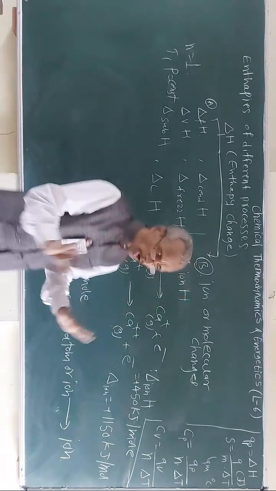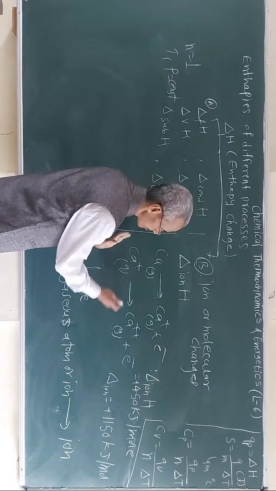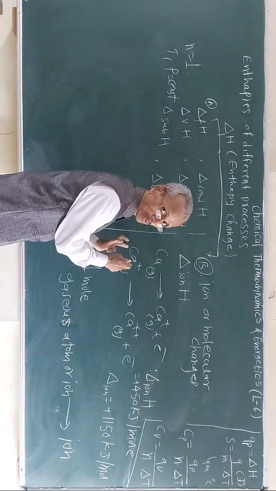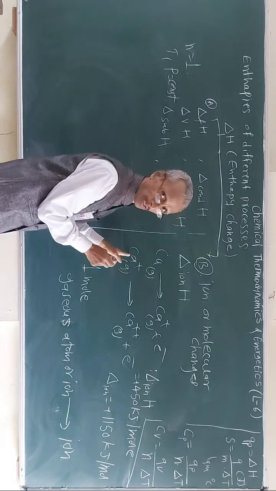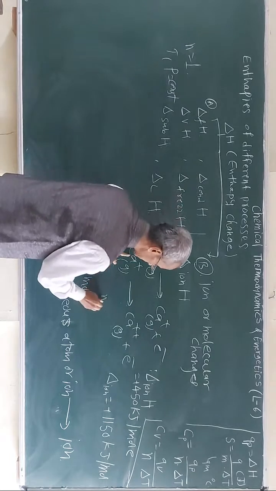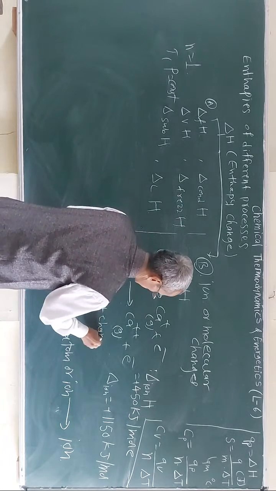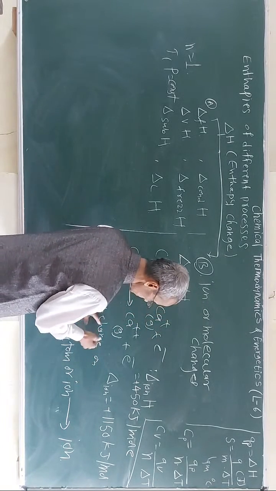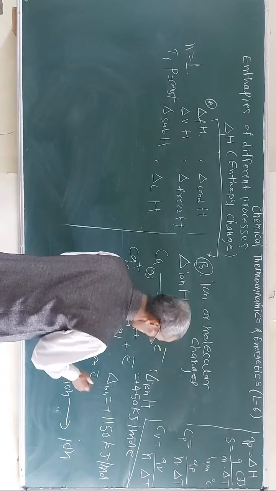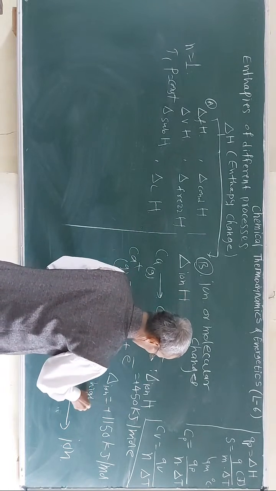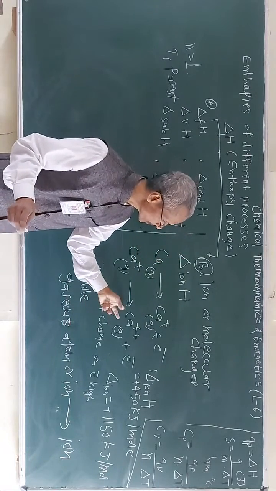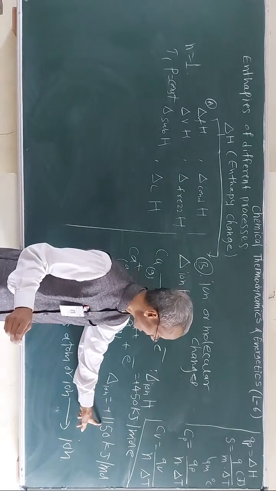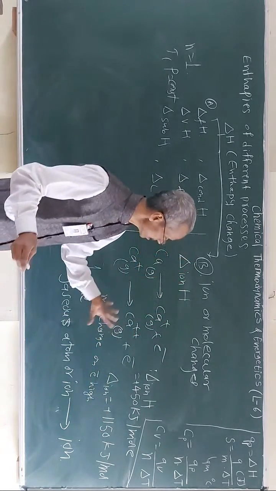is required, because there is more attraction between the electrons and the positively charged nucleus of the calcium ion. That means the net nuclear charge on the outer electron is increased. So more energy is required to remove the second electron from the calcium ion, and therefore 1150 kilojoules, this much amount of heat is required.